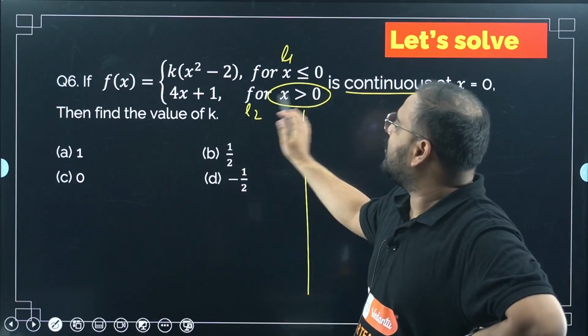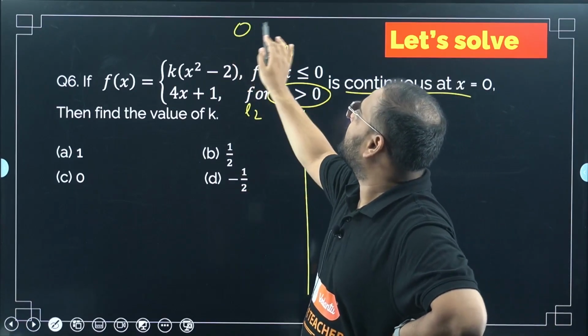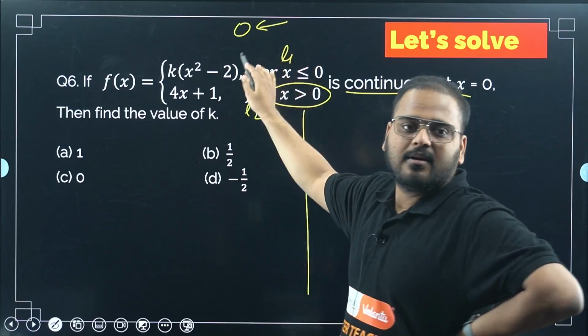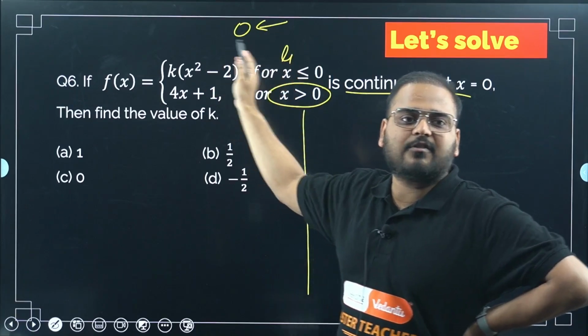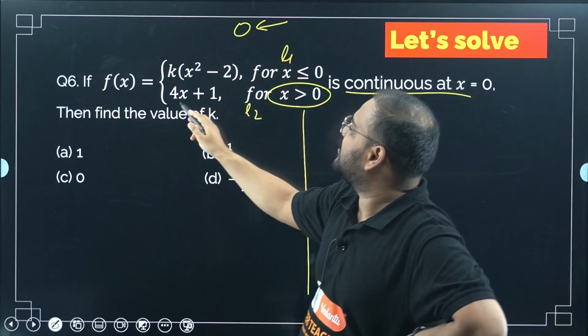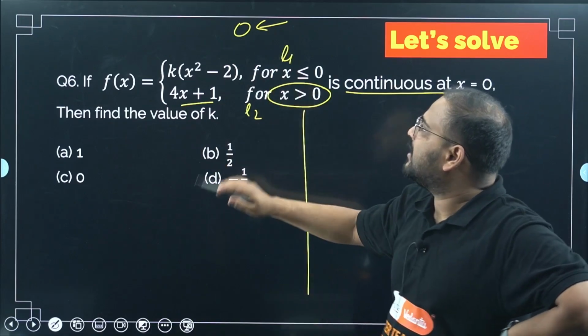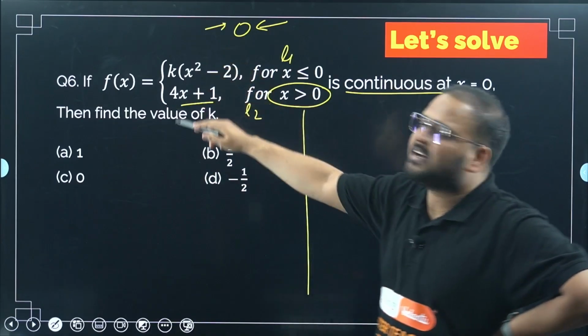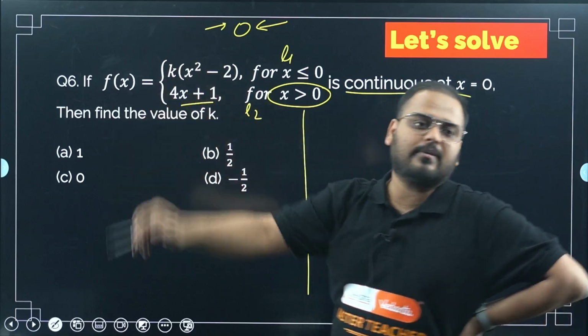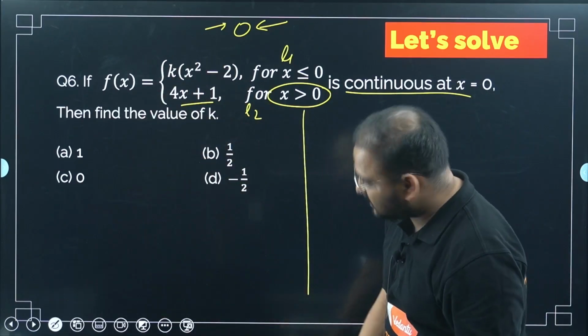So for L2, greater than 0 means this area. So I will approach RHL from which side? From the greater than 0 side. So 4x plus 1 I will use for RHL. For LHL, which is L1, I will use which side? Left hand side. So I will use which function? K times of x square minus 2. So let's do LHL and RHL separately.